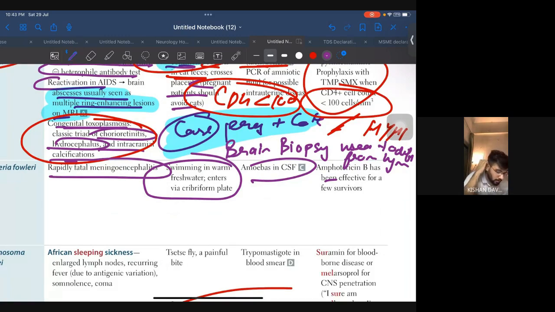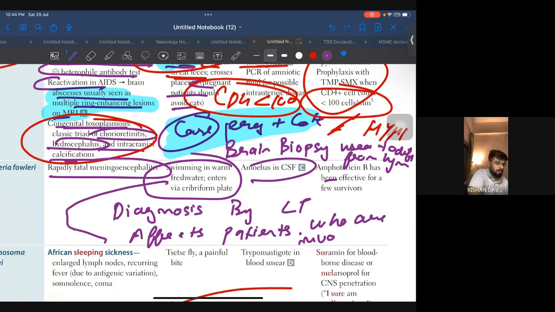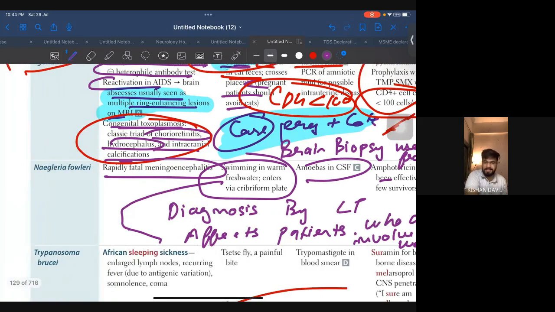Along with this, they will give you diagnosis by lumbar puncture. Another thing, instead of this, they will say it affects patients who are involved in water sports. Okay, so water sports important. Alright, that's it, Naegleria fowleri.